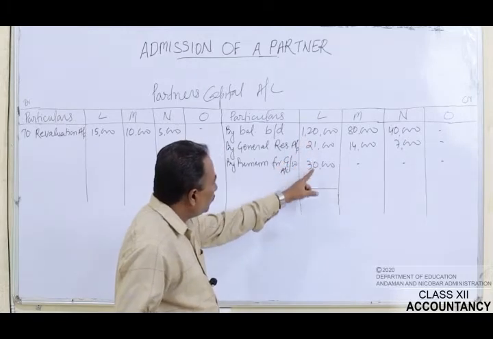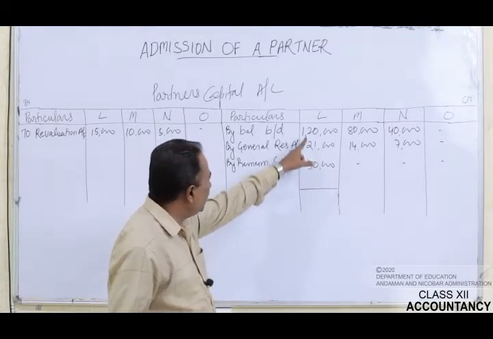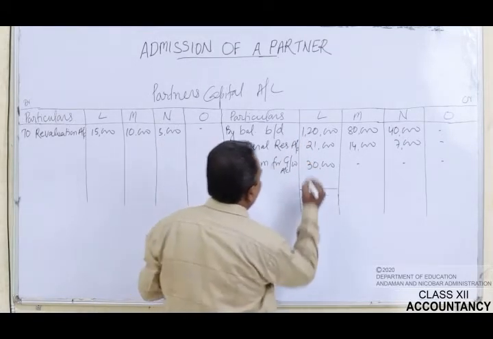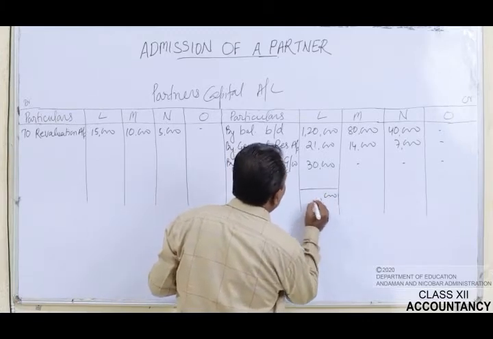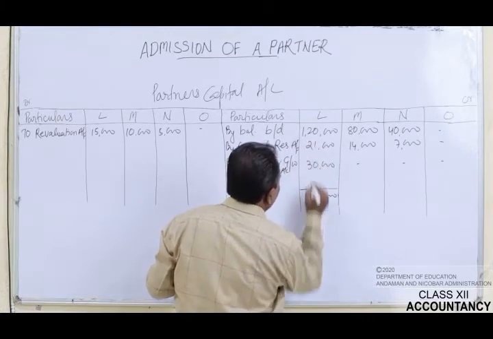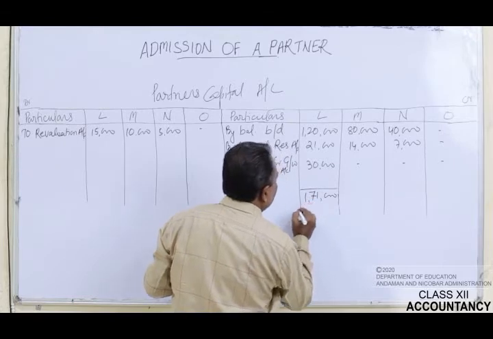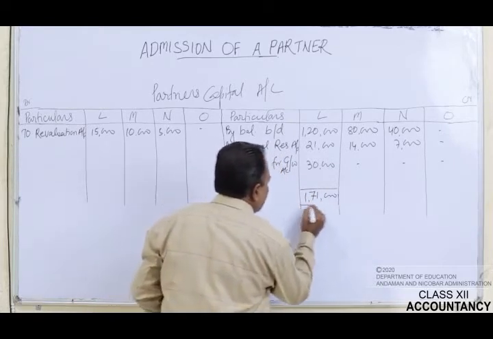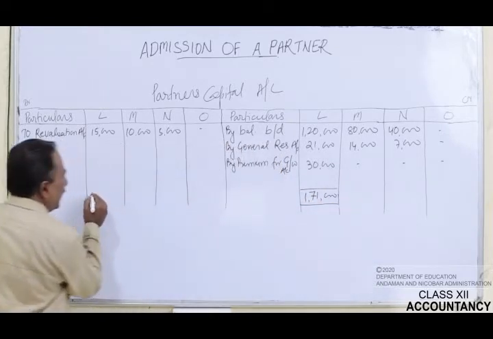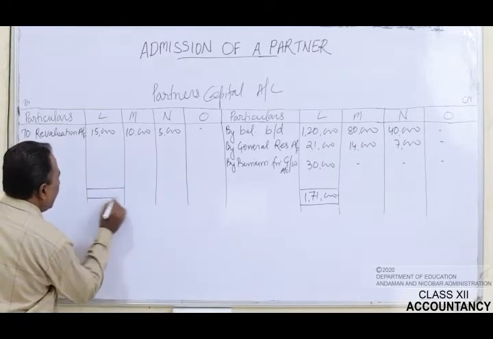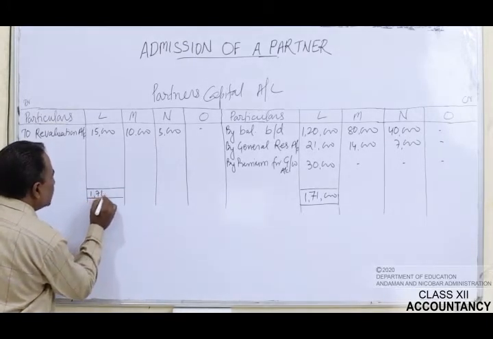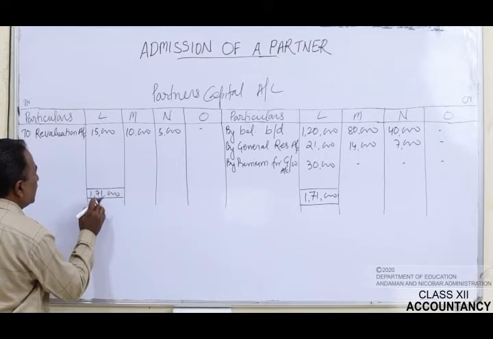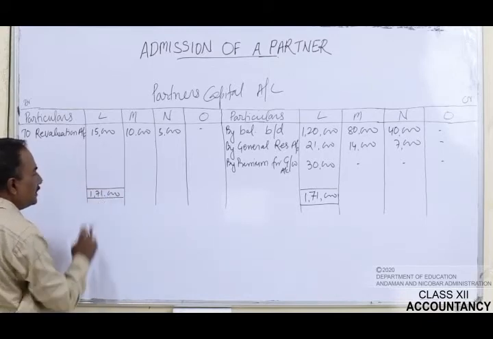Now first, you will have to total this figure. The total of this figure is 1,71,000. The same figure has to be written here, rupees 1,71,000. Subtract rupees 15,000 out of this.